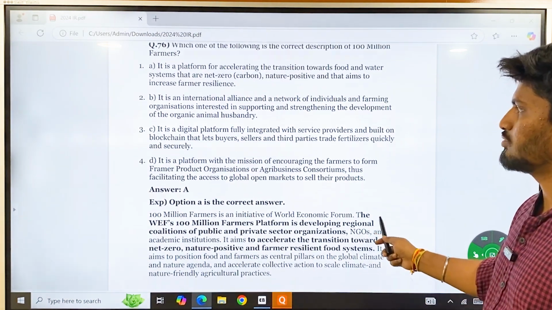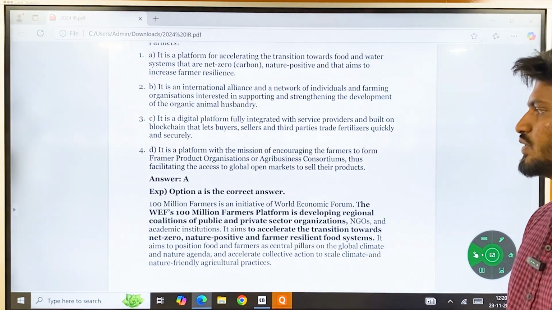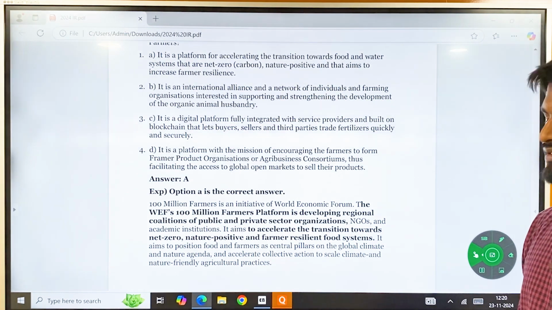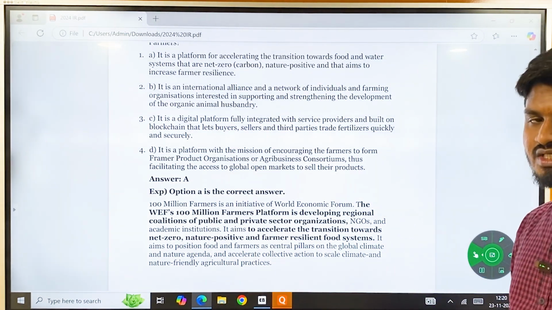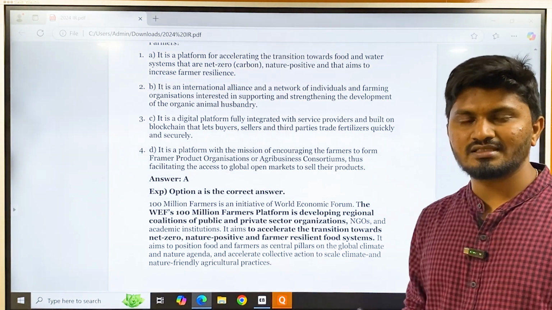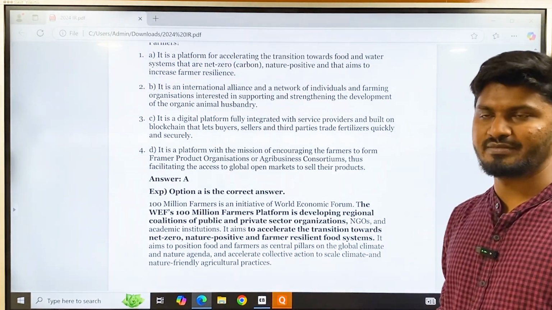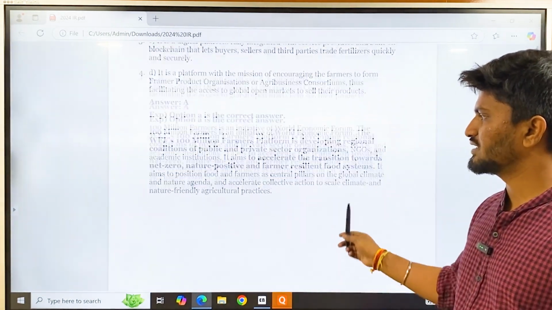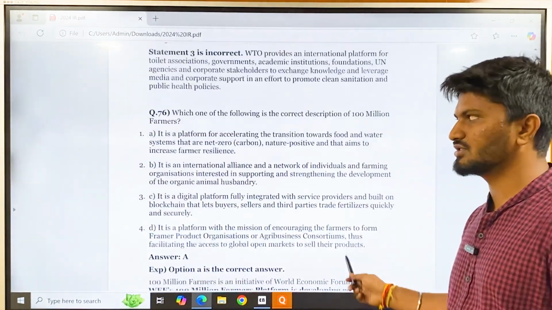So all of them talk about farmers and agriculture only. So it is very difficult. In certain questions, three of the options will be similar to each other. Those kinds of questions you can eliminate and use to find the answer. But here all of them are talking about agriculture and farmer related topics only. So it becomes difficult to eliminate options. So if you know the answer, you can answer, or else you cannot answer this one.